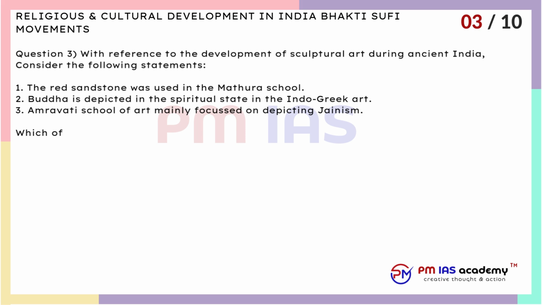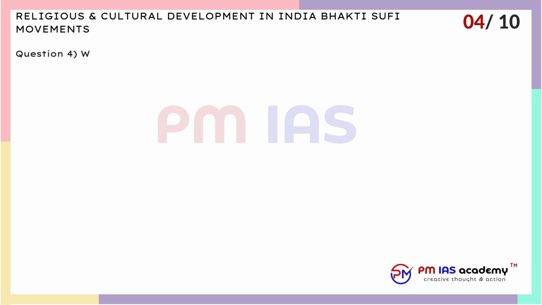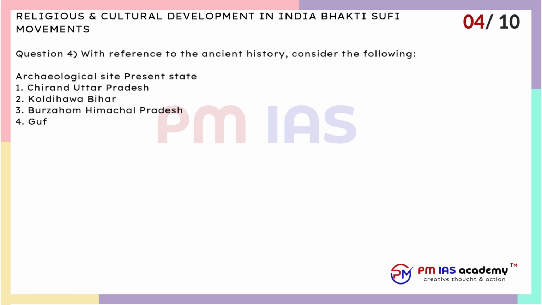A. 1 and 3 only. B. 2 only. C. 1 and 2 only. D. 3 only. Question 4. With reference to the ancient history, consider the following archaeological site and present state. 1. Chirand, Uttar Pradesh. 2. Koldihwa, Bihar. 3. Burzahom, Himachal Pradesh. 4. Gufkral, Jammu Kashmir. Which of the pairs given above are incorrect?